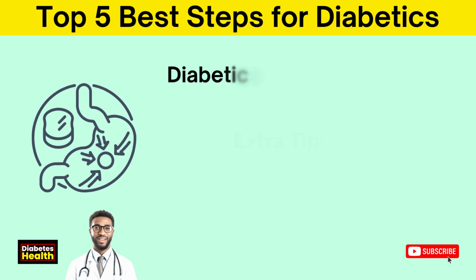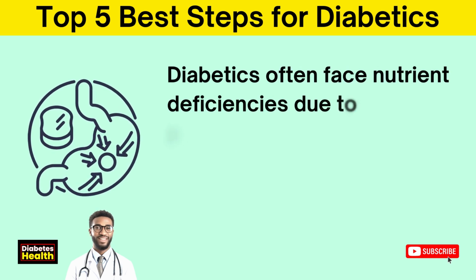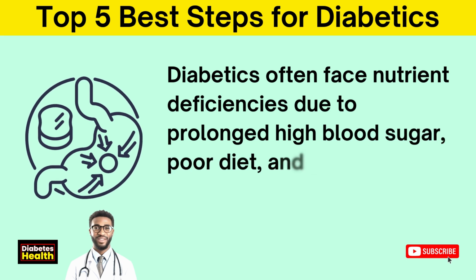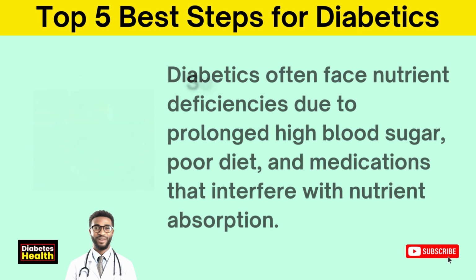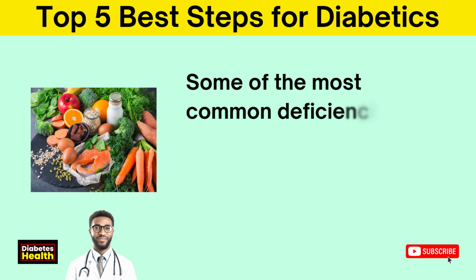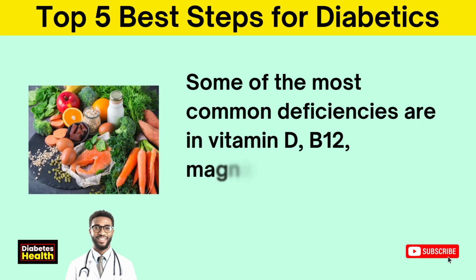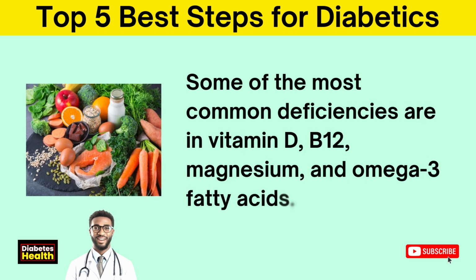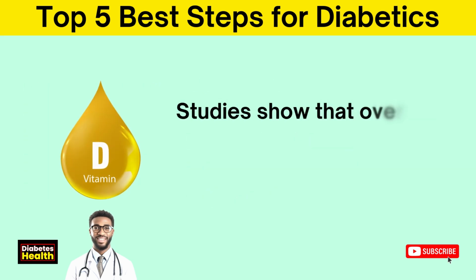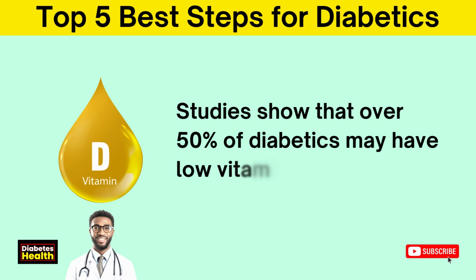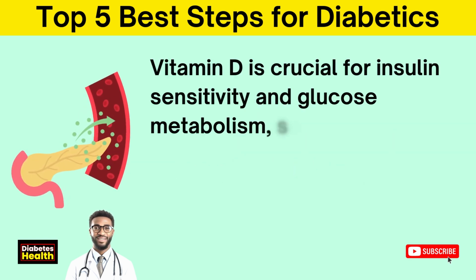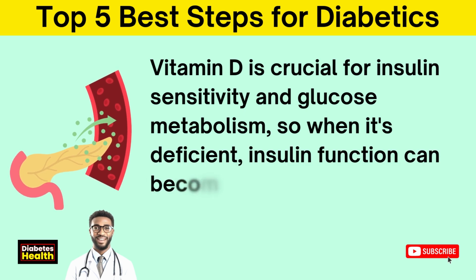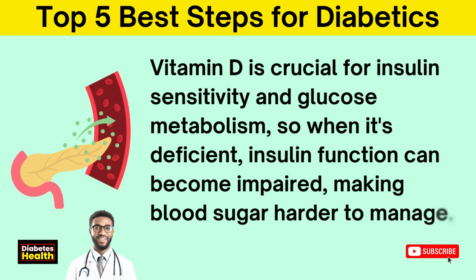Extra tip: diabetics often face nutrient deficiencies due to prolonged high blood sugar, poor diet, and medications that interfere with nutrient absorption. Some of the most common deficiencies are in vitamin D, B12, magnesium, and omega-3 fatty acids. Studies show that over 50% of diabetics may have low vitamin D levels. Vitamin D is crucial for insulin sensitivity and glucose metabolism, so when it's deficient, insulin function can become impaired, making blood sugar harder to manage.